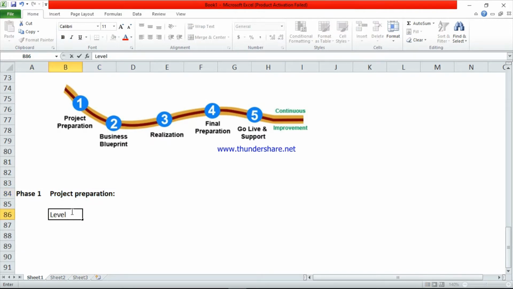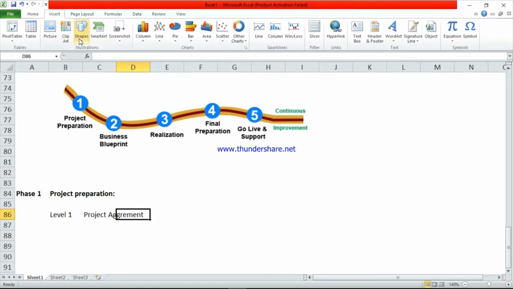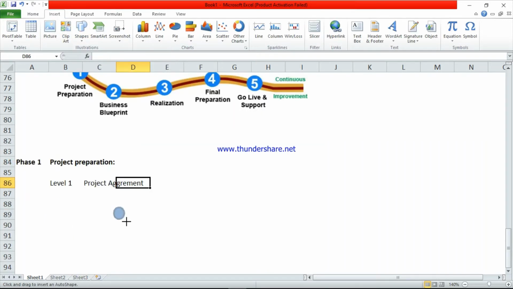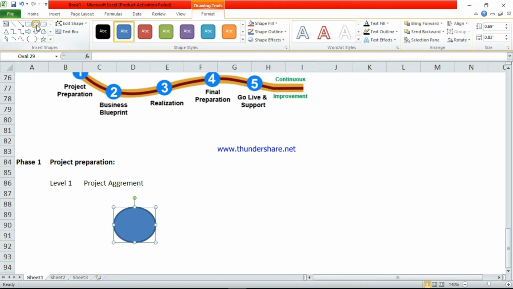First, level 1 is the project agreement. So in the first phase, the first level is the project agreement. Project agreement means there is an agreement between Tata Group and TCS. Look at this example.